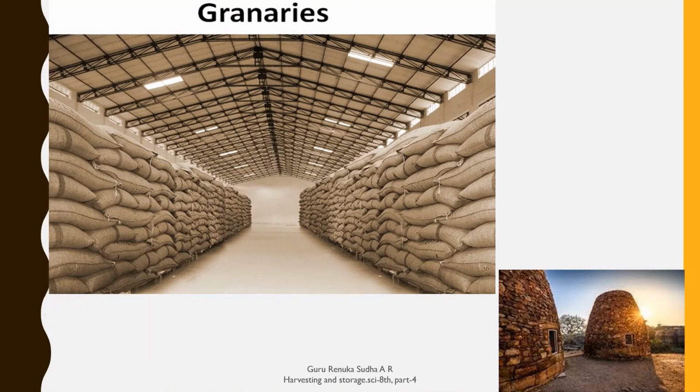Nowadays we can see granaries where large quantities of crops are stored and protected for a long time. And we can also see a picture which helps us know how the ancient people used to store the grains in a house built by stones. So in this way we use different methods to store the crops in order to protect them from microorganisms, rodents, pests, moisture, worms and insects.